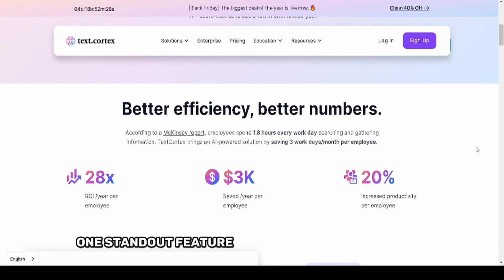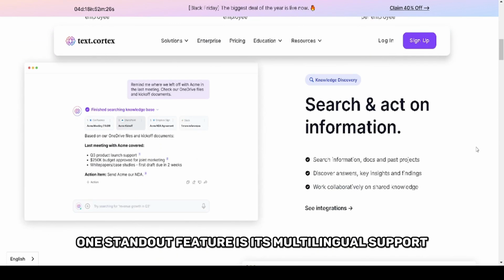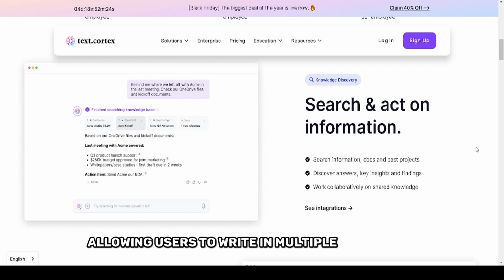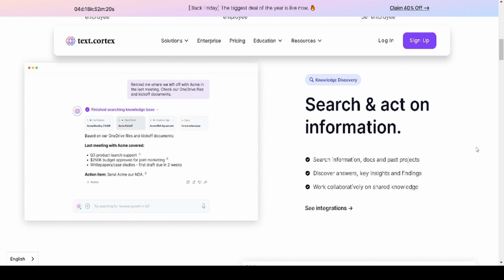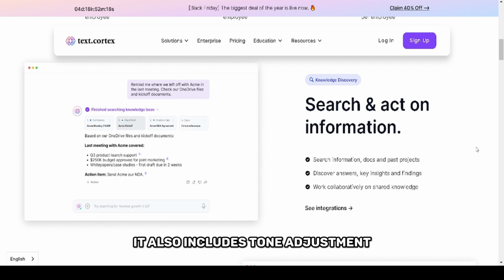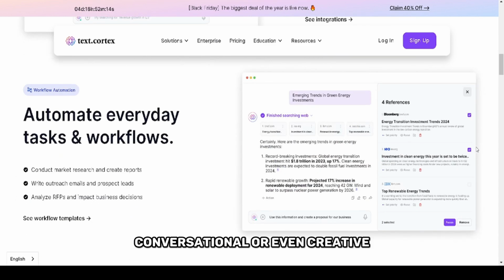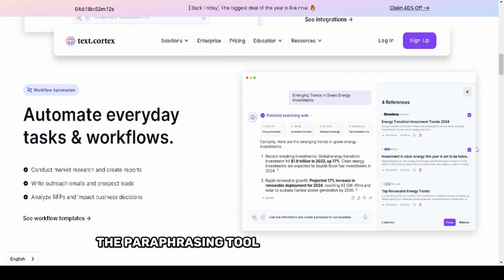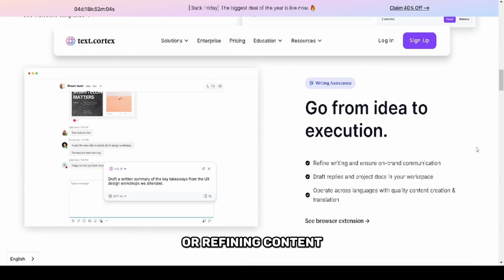One standout feature is its multilingual support, allowing users to write in multiple languages seamlessly, perfect for international audiences. It also includes tone adjustment, so you can tailor your writing to be formal, conversational, or even creative. The paraphrasing tool is another highlight, enabling you to rephrase sentences while retaining their meaning, which is ideal for overcoming writer's block or refining content.